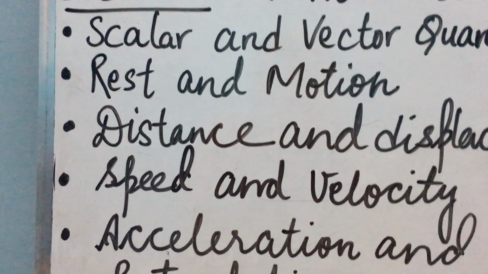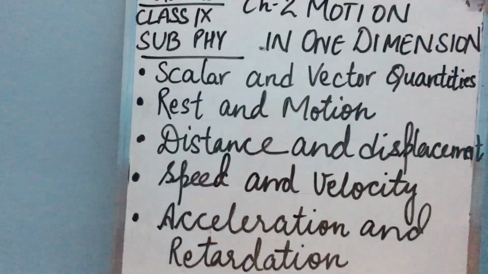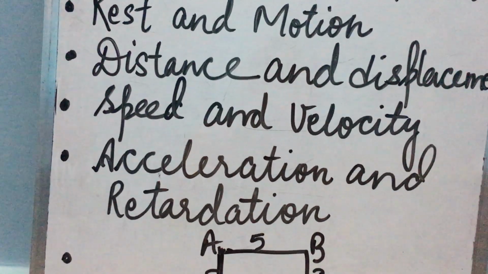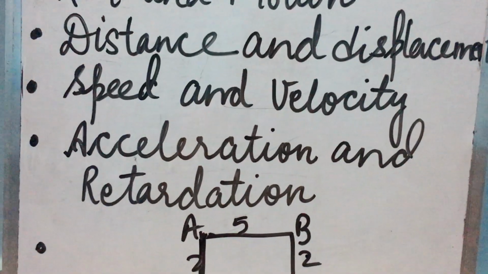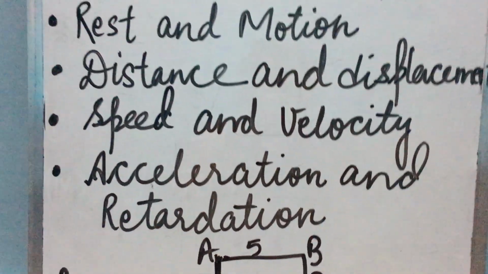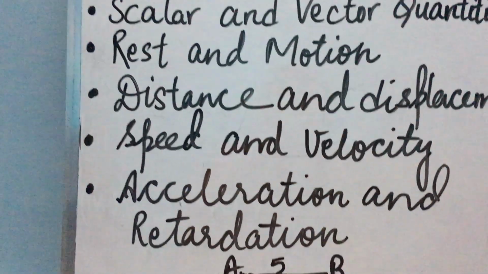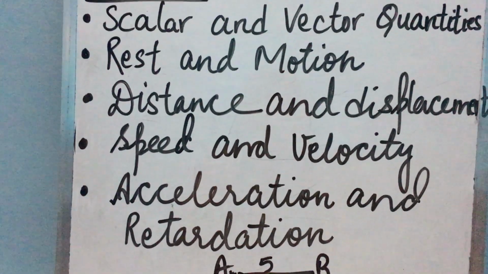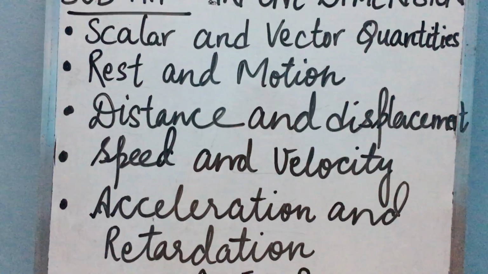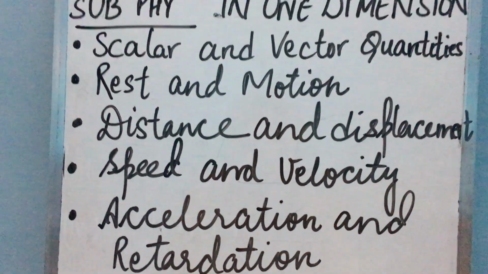The differences between distance and displacement: distance is the total length of the path traversed by the object in a certain time, whereas displacement is the shortest distance between the final and initial position. Distance is a scalar quantity, displacement is a vector quantity. Distance depends on the path followed by the object, whereas displacement does not depend on the path followed by the object. Distance is always positive, whereas displacement can be positive or negative depending on the direction.